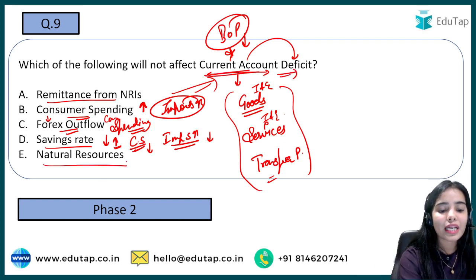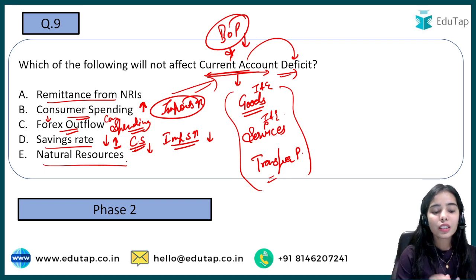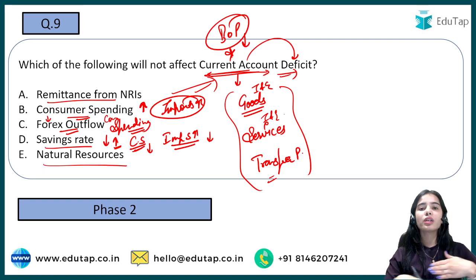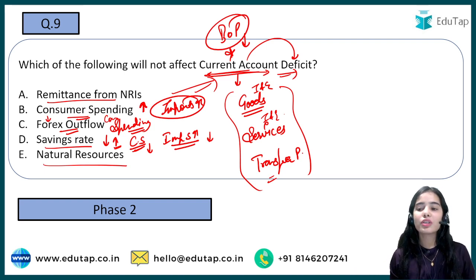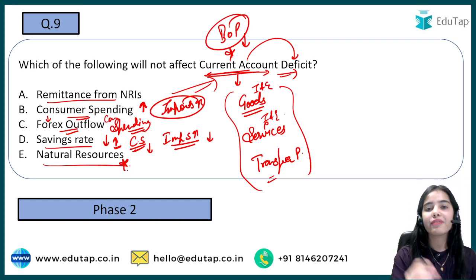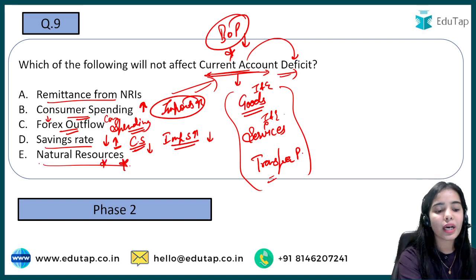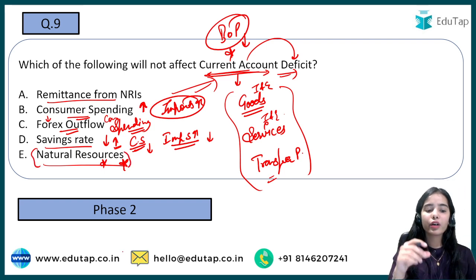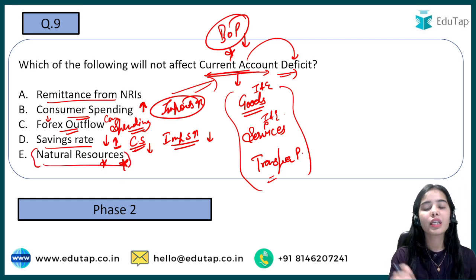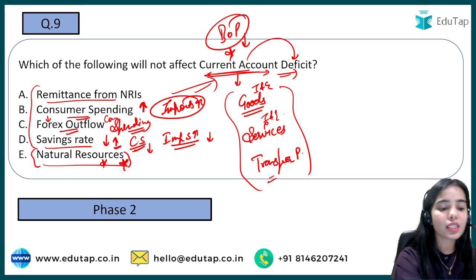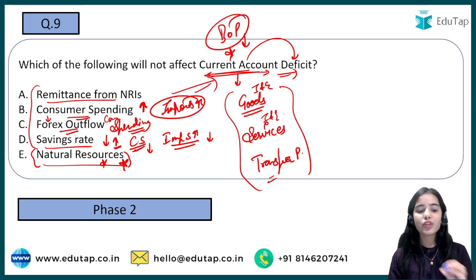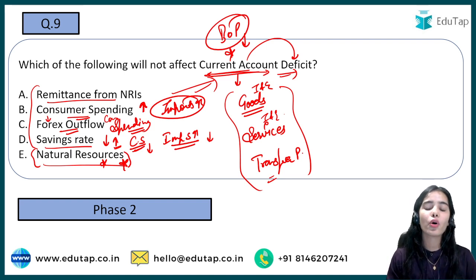Now, the natural resources. Natural resources cannot directly affect the current account deficit. Let's talk about the greenery that we have; that will not affect the current account deficit. The option is not made very clear, and that's why this seems to be the option that does not affect the current account deficit, because all the others are affecting it. Natural resources cannot have a direct impact on the current account. The animals and plants of our country cannot have a direct effect on the current account deficit.